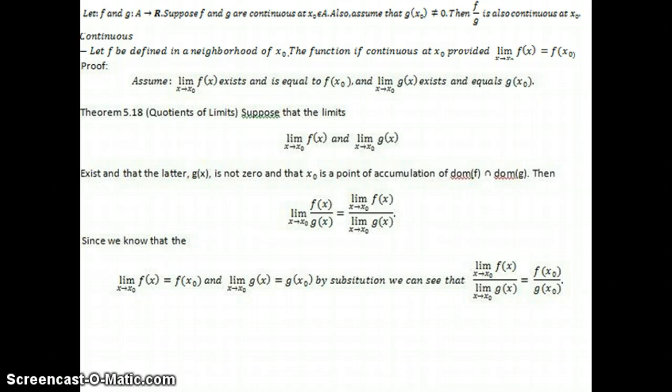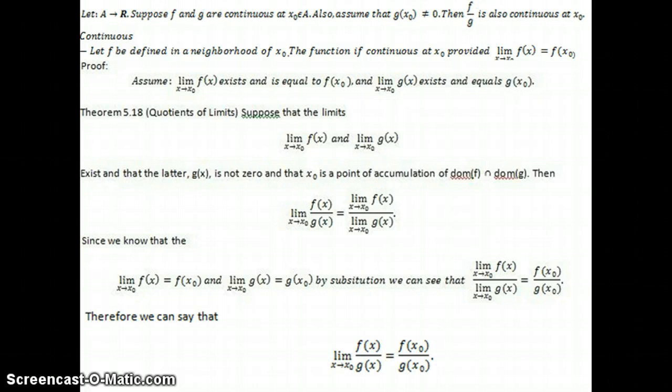Theorem 5.18 uses the same assumptions as the theorem we are trying to prove. Since we know that the limit as x approaches x sub 0 of f of x equals f of x sub 0, and the limit as x approaches x sub 0 of g of x equals g of x sub 0, by substitution we can see that the limit as x approaches x sub 0 of f of x over the limit as x approaches x sub 0 of g of x equals f of x sub 0 over g of x sub 0. Thus we can conclude that the limit as x approaches x sub 0 of f of x over g of x is equal to f of x sub 0 over g of x sub 0.